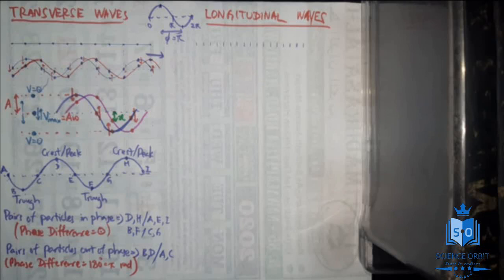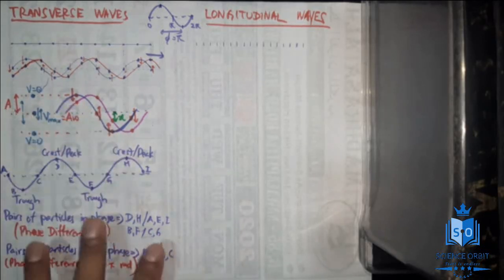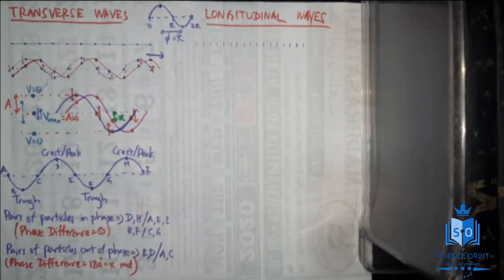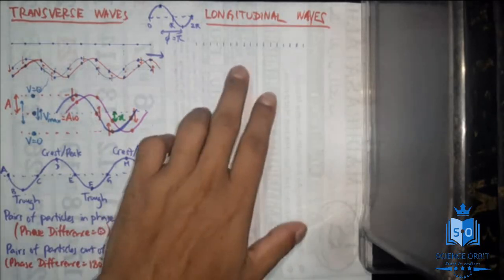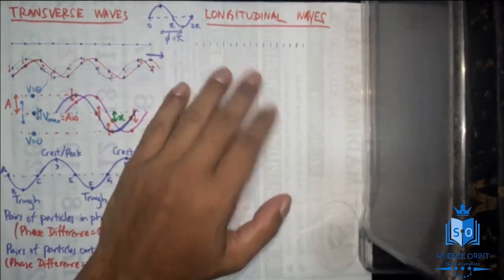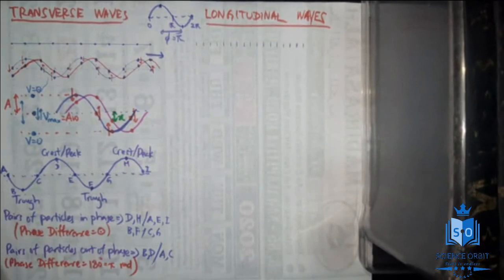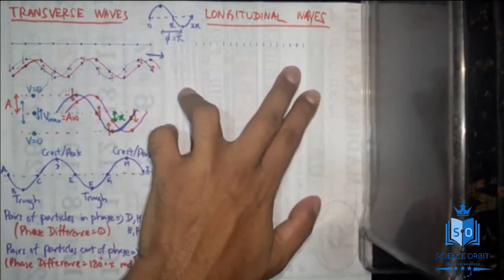Good. Now a few more things we have to learn. I'll come back to that. So we learned transverse waves and all those things. And before we move on to a few more components of waves, let's discuss longitudinal waves. How are longitudinal waves created? Now I have drawn some lines here. The meaning of these lines is that there is no wave created in this particular medium.